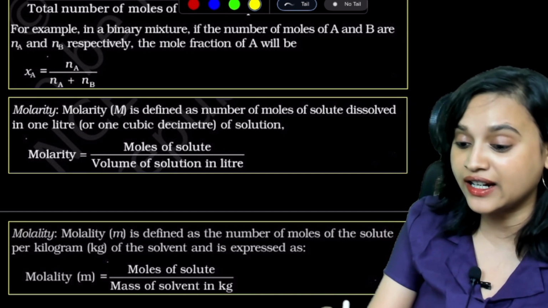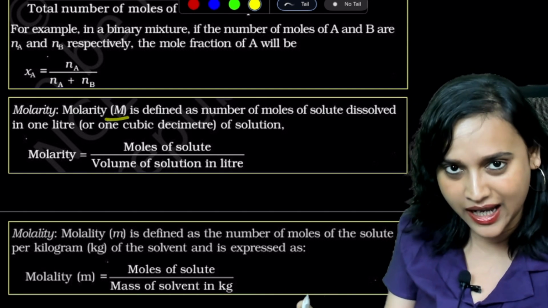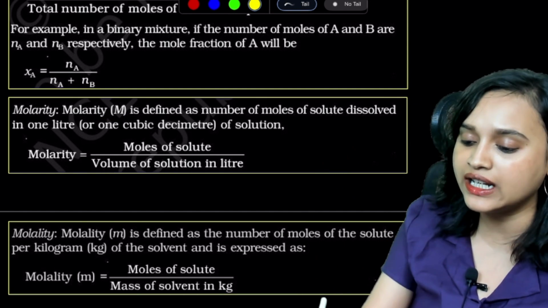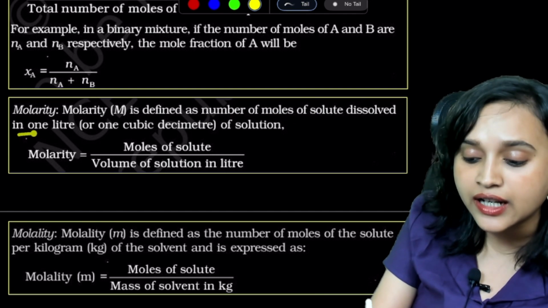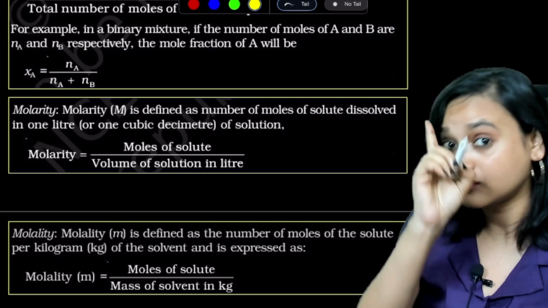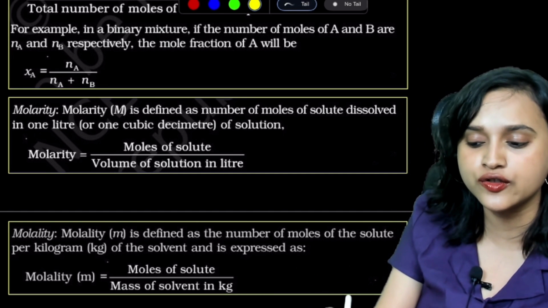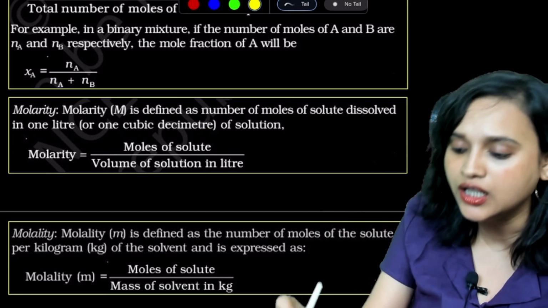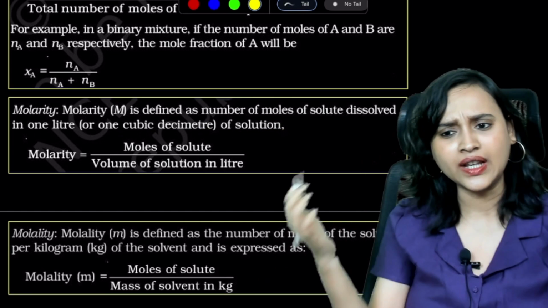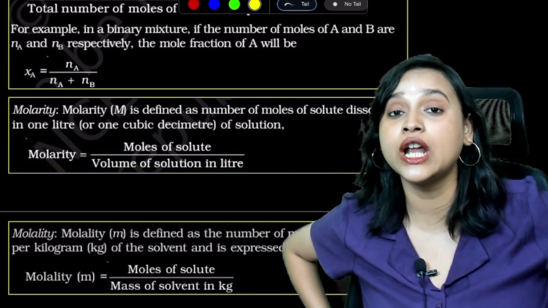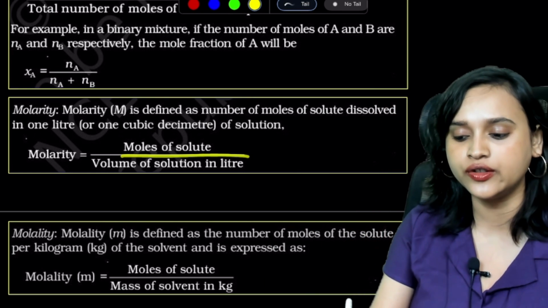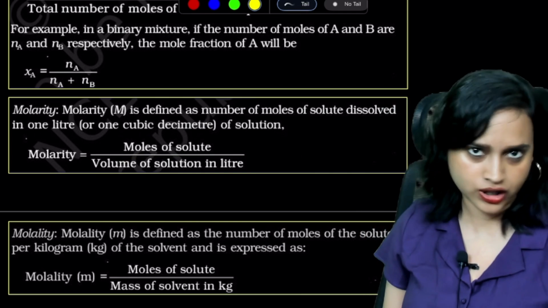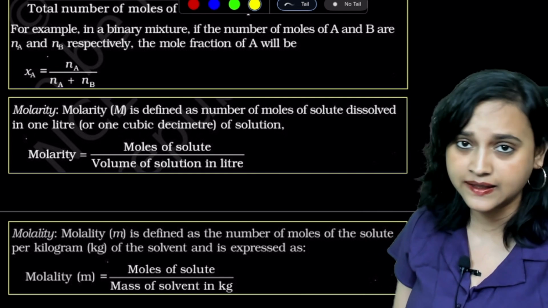Next comes molarity, very famous. Everybody knows about molarity. Molarity is denoted by capital M. And what is the definition of molarity? It is defined as the number of moles of solute dissolved in 1 liter, or you can also write it as per cubic decimeter of solution. That means molarity का definition, molarity का formula. What will be the formula for molarity? It will be moles of solute divided by volume of solution in liter. Understood? Easy peasy, biryani tasty.